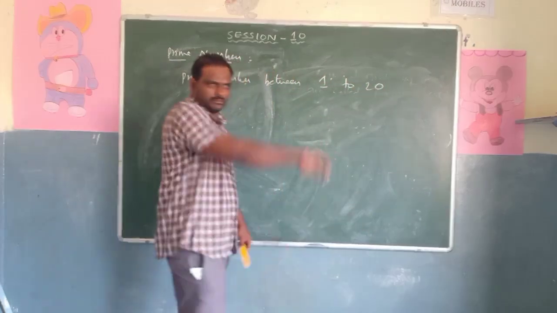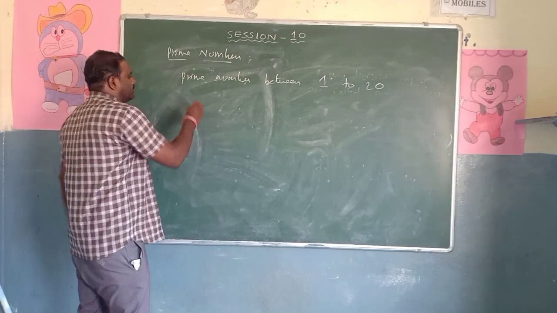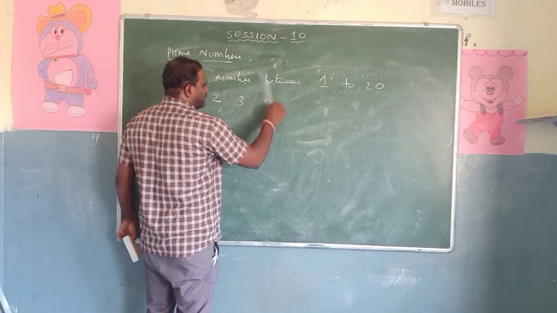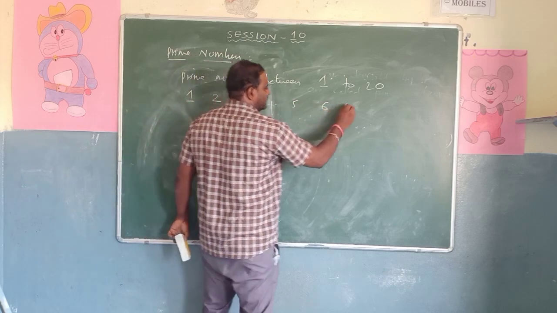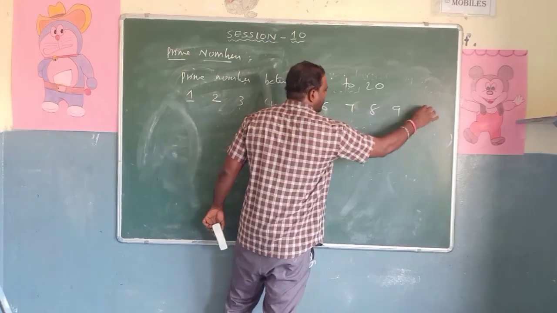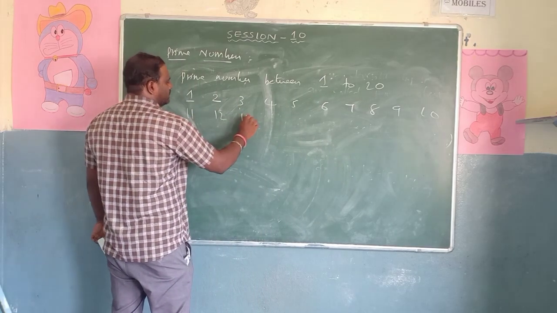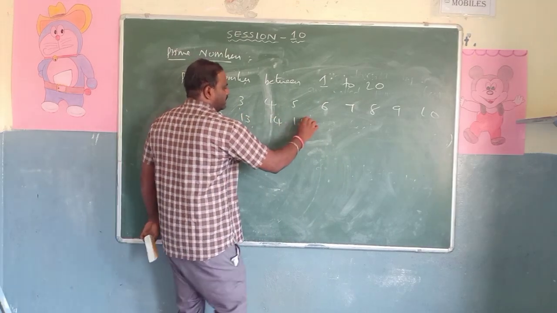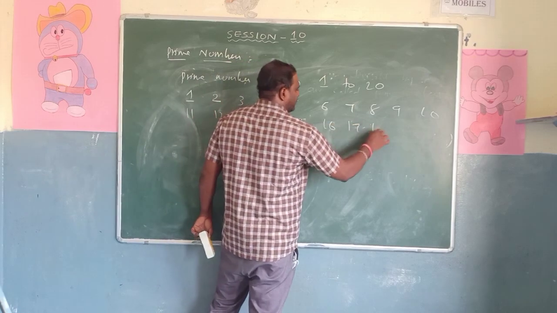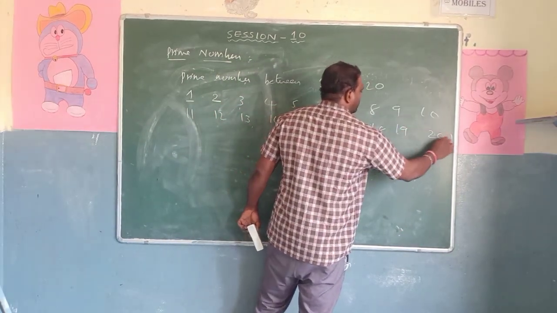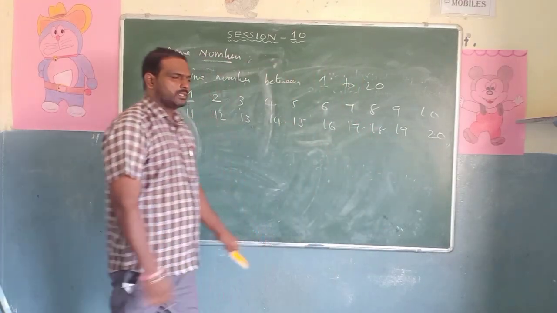This is the question, right? So first, write all the numbers: 1, 2, 3, 4, 5, 6, 7, 8, 9, 10, then 11, 12, 13, 14, 15, 16, 17, 18, 19 and 20.